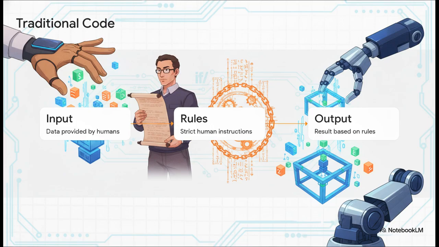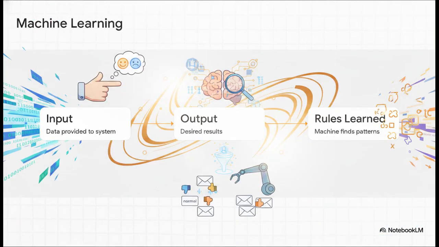To really get AI, we kind of have to look at how we used to do things. In traditional programming, humans provide the inputs and we write the super strict rules. The computer just follows those rules to give you an output. If X happens, do Y. It's entirely rigid and completely dependent on human instruction. But machine learning completely flips that script. Instead of feeding the computer the rules, we give it the inputs and the desired outputs. And we basically say, hey, figure out the rules yourself.